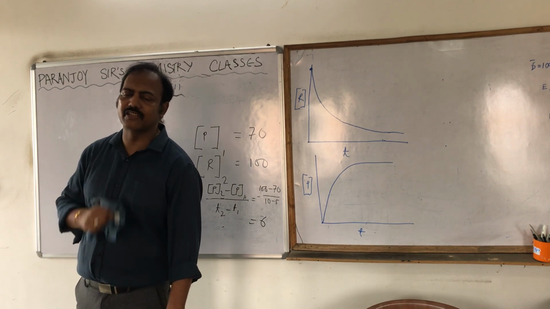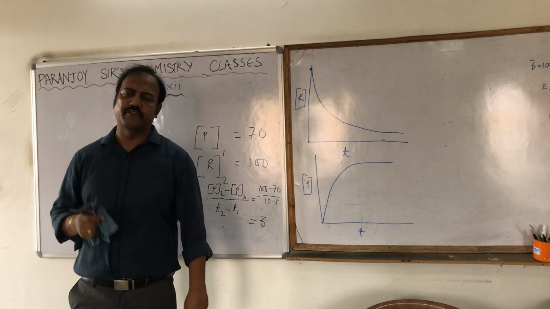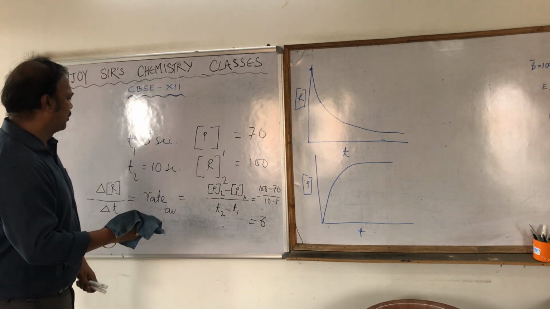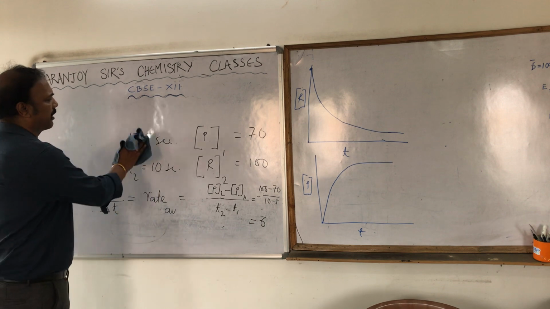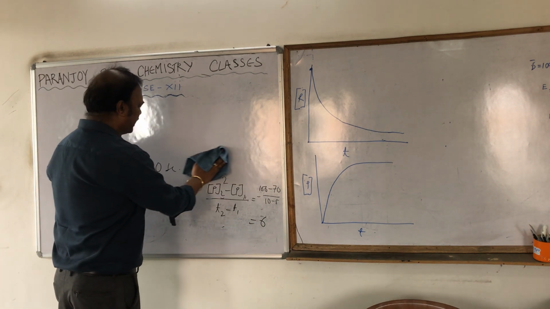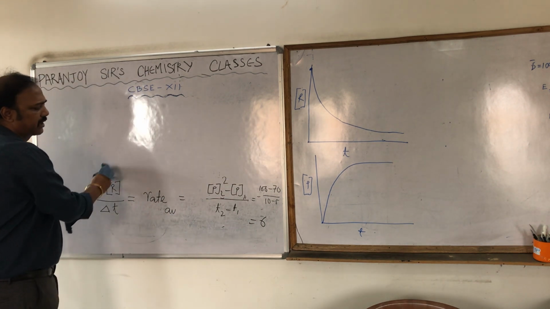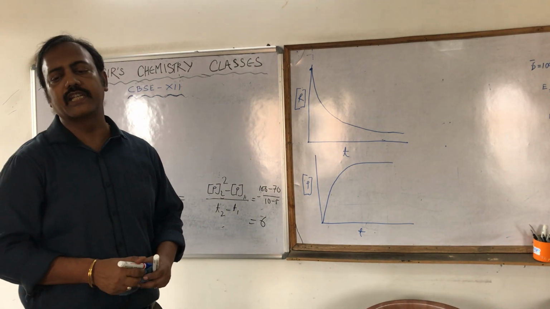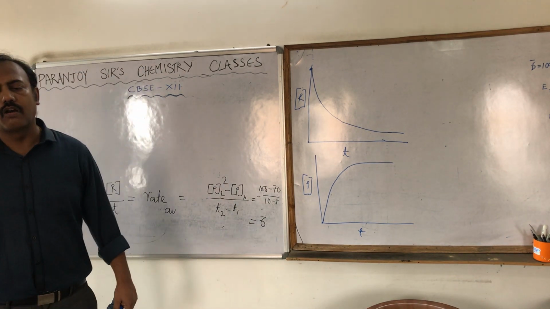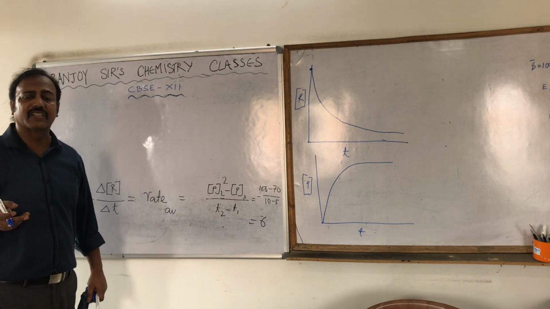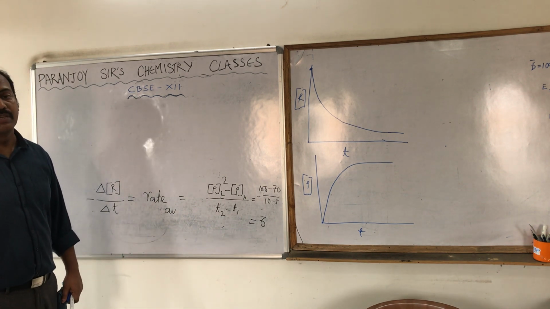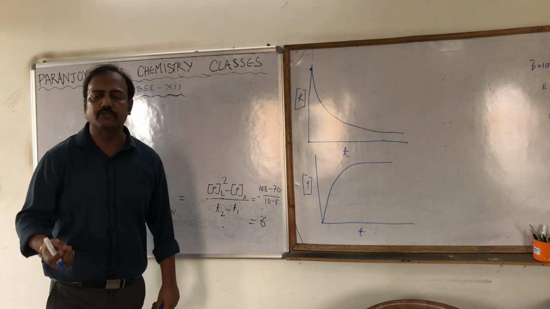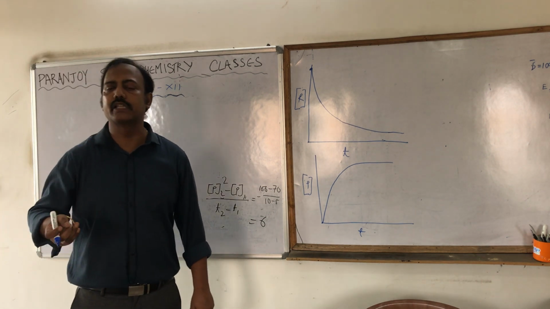What is the significance of the negative sign? What is the significance of the positive sign? Okay, and one more thing I must tell you is that I had chosen such values so that the average rate you are calculating in terms of concentration of product or concentration of reactant is the same, it has to be the same, because finally we are calculating only the rate of the reaction.